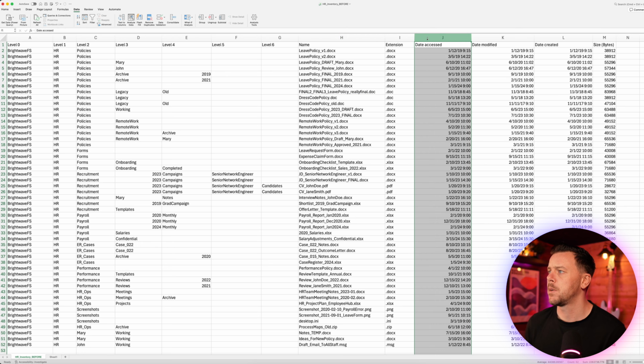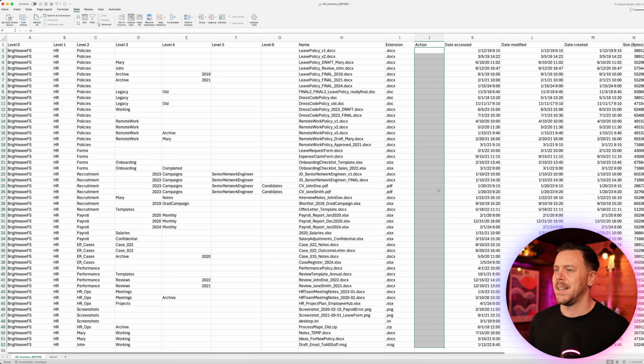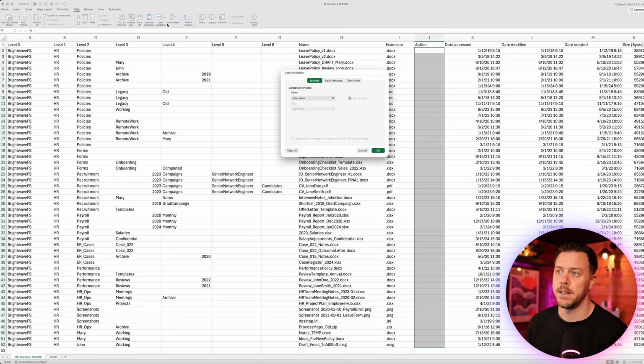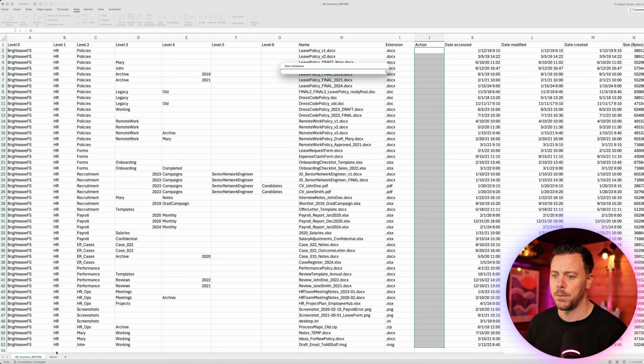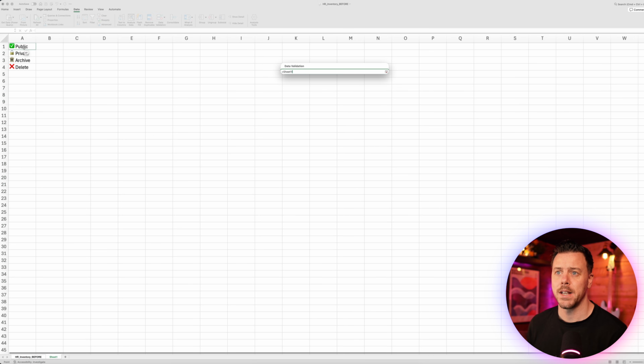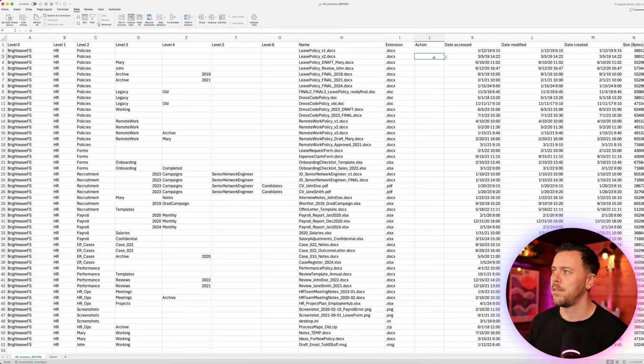So then we'll just pop over here. We're going to insert a column called action, and then we'll just select the range, and then we'll come up to data validation in the Data tab, drop it down and say Data Validation. And in validation criteria under Allow, we'll go to List, click this box here, and then we'll come to the options we just selected and we'll select them here. Say okay. Now that means for every piece of content, we have one of our options available to us, which is nice.